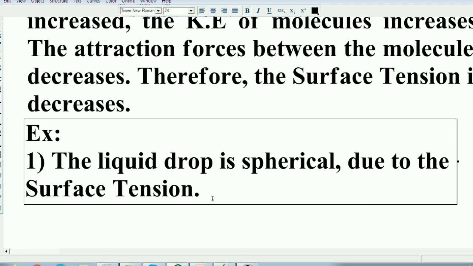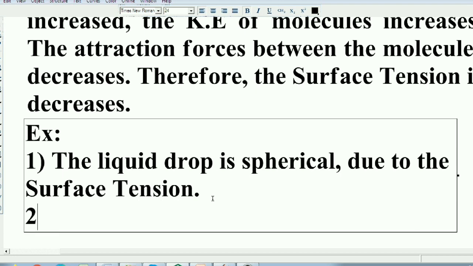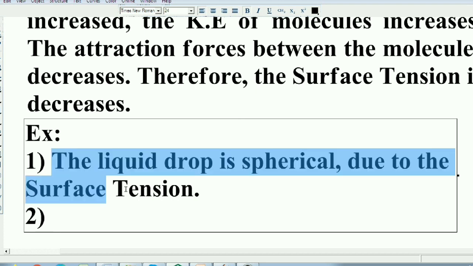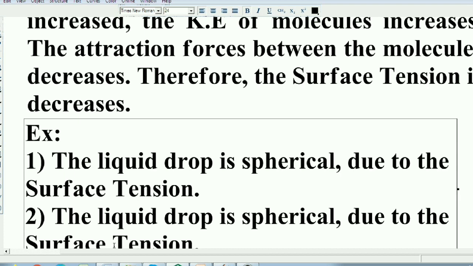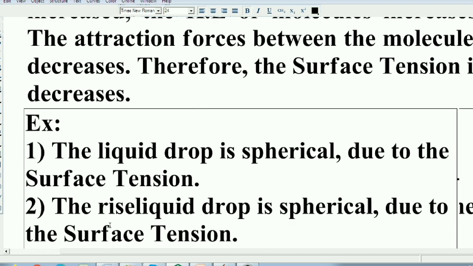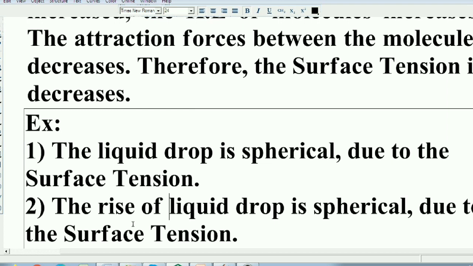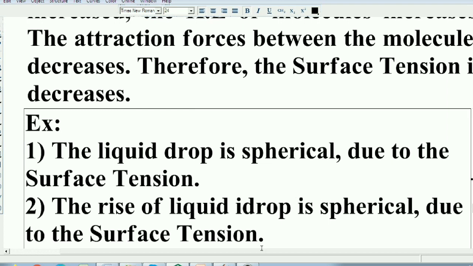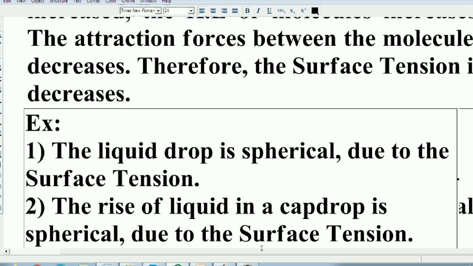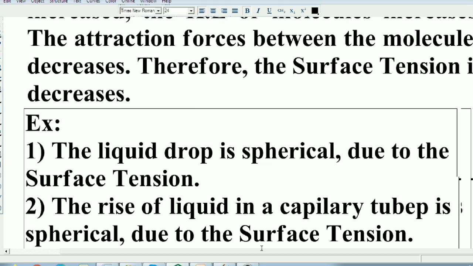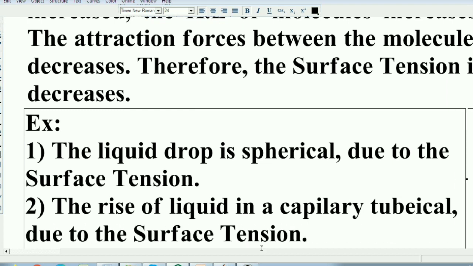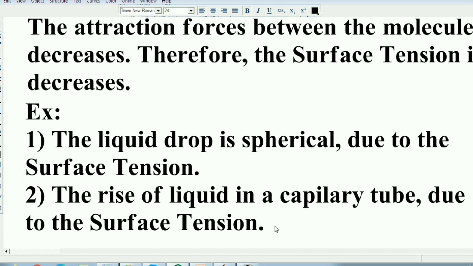Similarly students, the rise of liquid in a capillary tube is due to the surface tension. If you dip the capillary tube, the rise of liquid in a capillary tube is due to the surface tension.